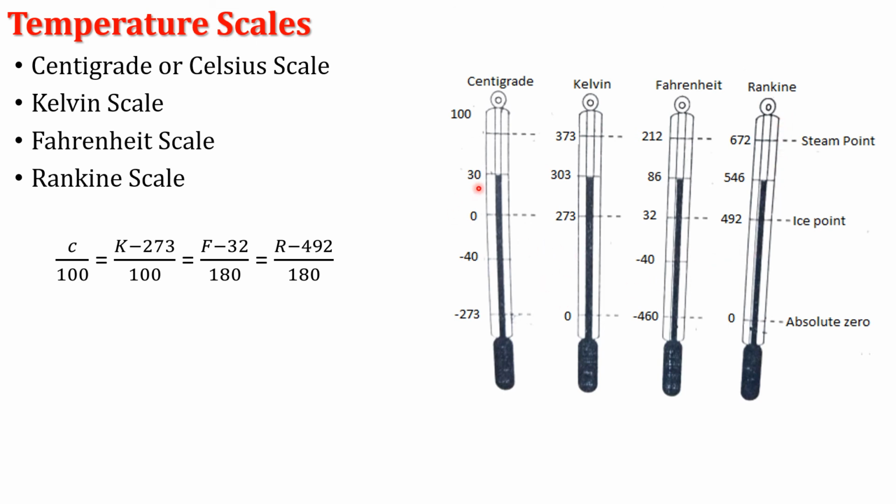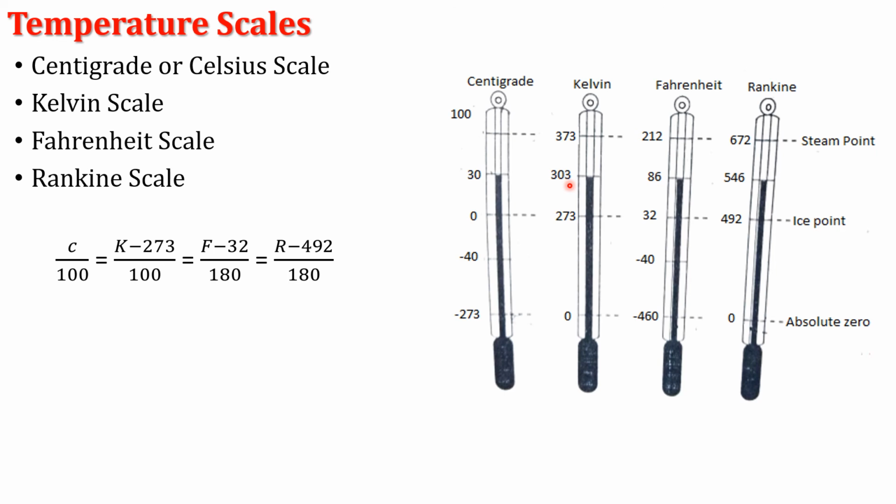Now we see an intermediate temperature. At room temperature, 30 degrees centigrade, in the Kelvin scale how much do we get? 273 plus 30, that is 303. According to the relation C by 100 equals (K minus 273) divided by 100, if one scale is known, 30 divided by 100 equals (K minus 273) divided by 100. Separate the K term, and K becomes equal to 303.